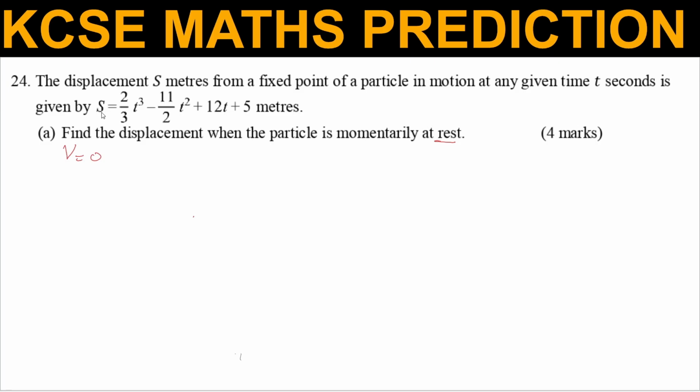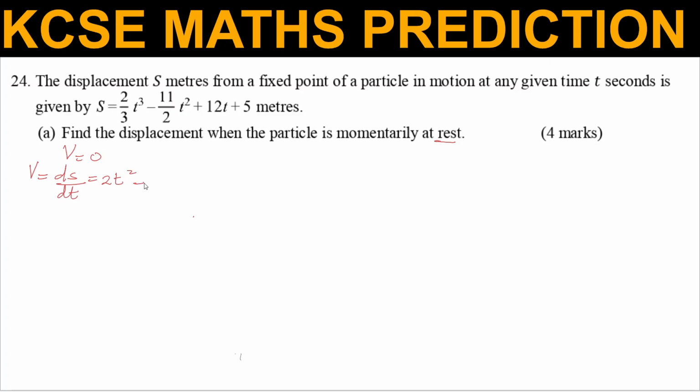So we need to get velocity from displacement. So to get velocity, we differentiate. So velocity is equal to, we differentiate distance or displacement with respect to t. So when you differentiate 2/3 t cubed, that one will give 2t squared.